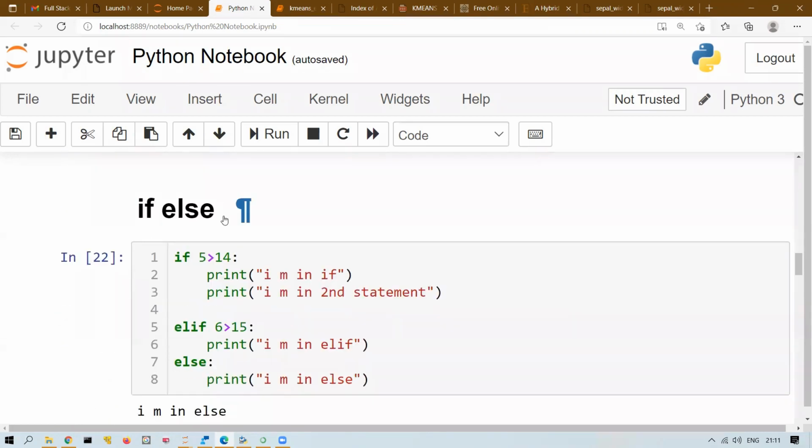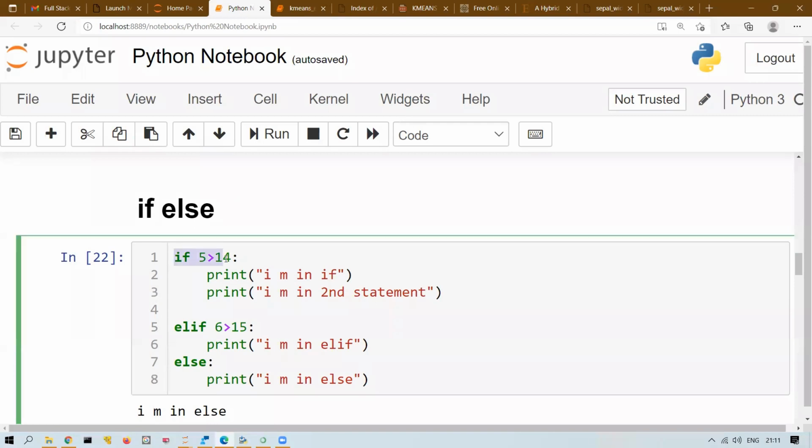Now we discussed if and else. So if followed by a condition and then a block of code. Again, if you want to check another condition, elif, and then finally else. So any one of the blocks, if it is true, it will execute and come out, right? If it is not true, then only it will go to the next one.